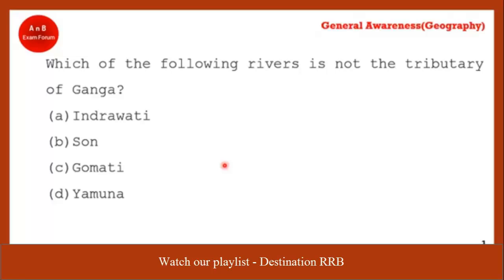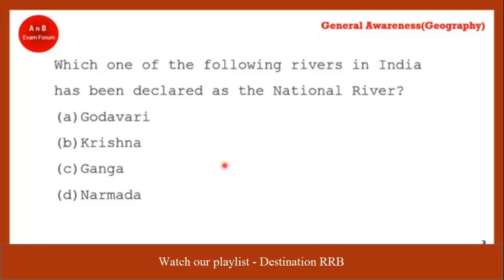Coming to the next question, which of the following rivers in India has been declared as a national river? This is a very simple one. Everybody knows Ganga is our national river. Ganga is the correct answer.